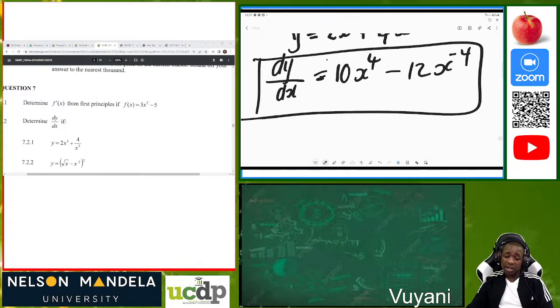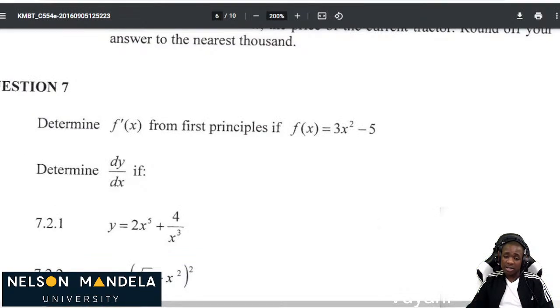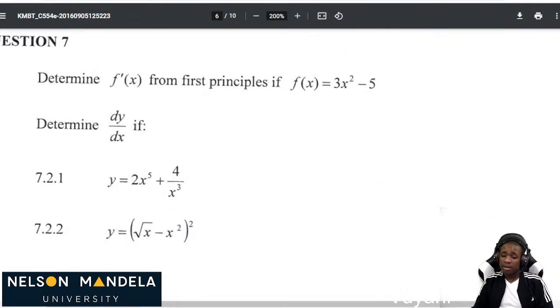Now let's move to the second one. That one was straightforward, a bit easy. Then we are given 7.2.2, which is a bit tricky. y is equal to, open bracket, square root of x minus x squared, all squared. We're given a question which is a little bit tricky, so we must also be tricky at that part.